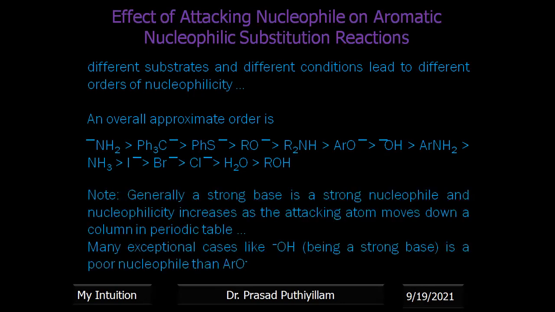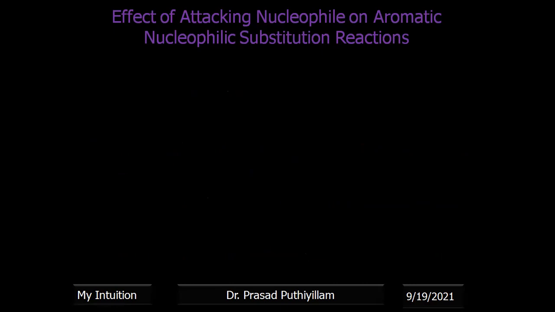Generally, a strong base becomes a strong nucleophile, and nucleophilicity increases as the attacking atom moves down a column in the periodic table. But there are some exceptions, like OH minus. It is a strong base, but it is a poorer nucleophile than ArO minus, which is given here in this order.